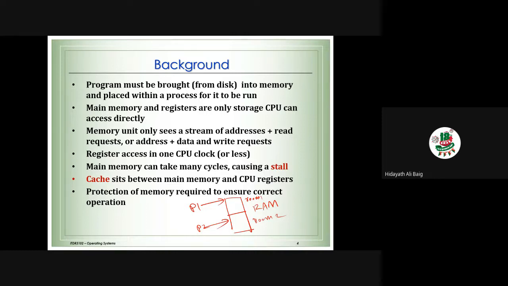Now what we need to ensure is the protection of the memory. So process 1 is starting to use the memory, second location, third location, fourth location. It cannot use more than this. It is the limit. So these are all the concepts. The operating system has to ensure that it is going to protect the memory also.